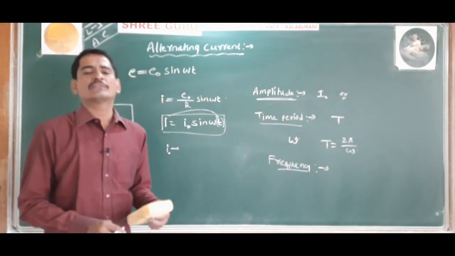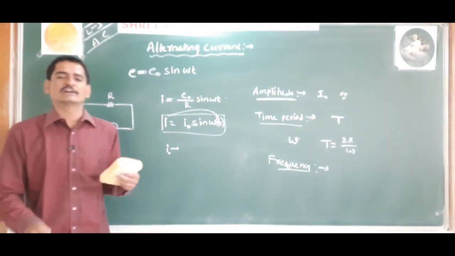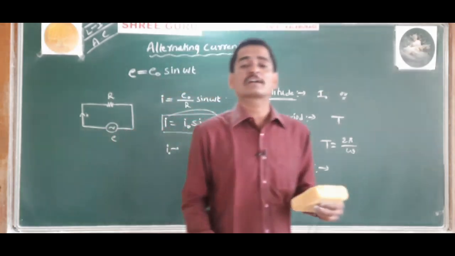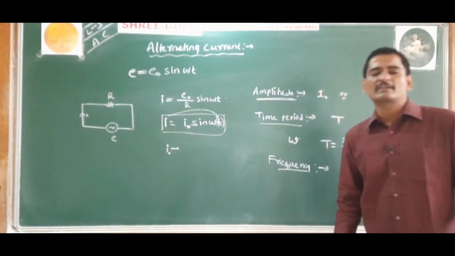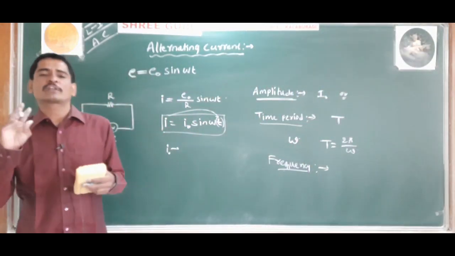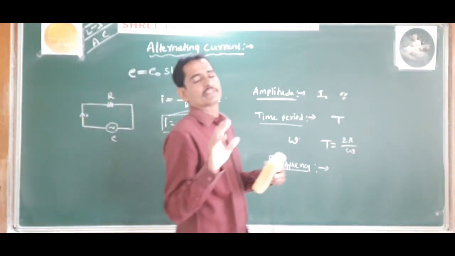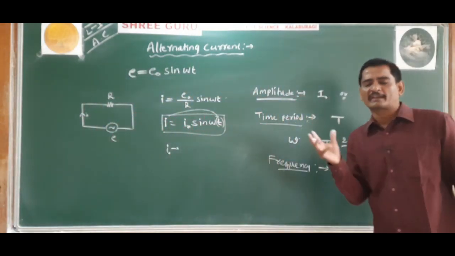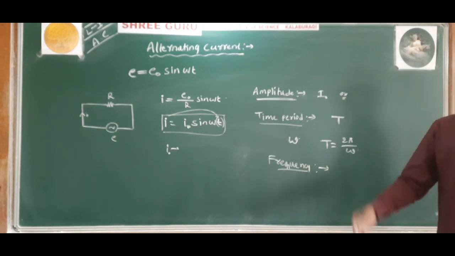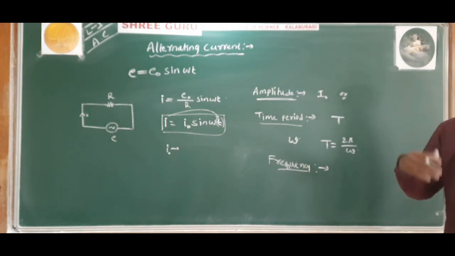The frequency of alternating current will be the same as the frequency of the coil in a uniform magnetic field, that is, the number of rotations completed per second by the coil.